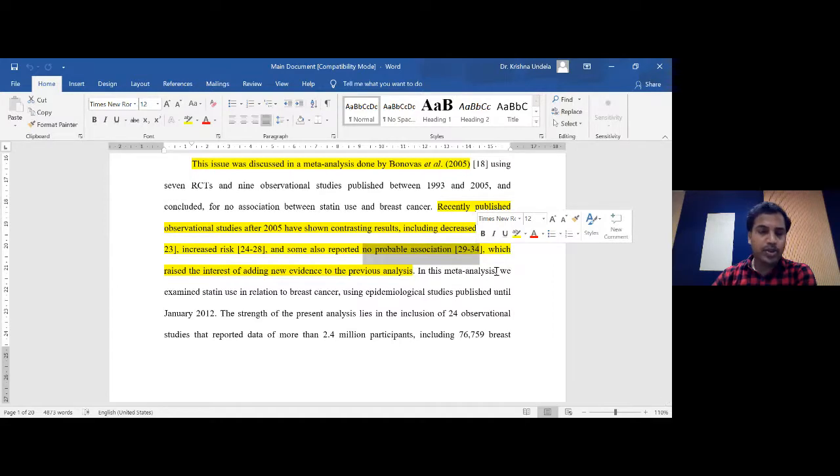I think there will be one more question. What will be the right hypothesis for a systematic review? So whenever you study any topic, you feel that there are lots of articles on the topic, but there are some contrasting results between the studies. Some studies show association, some studies show no association. If you feel the results are contradicting each other, that may be the right hypothesis to take up for conducting a systematic review and meta-analysis. So that is always going to be better.